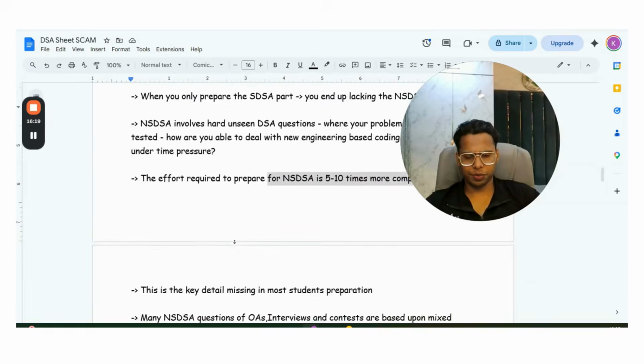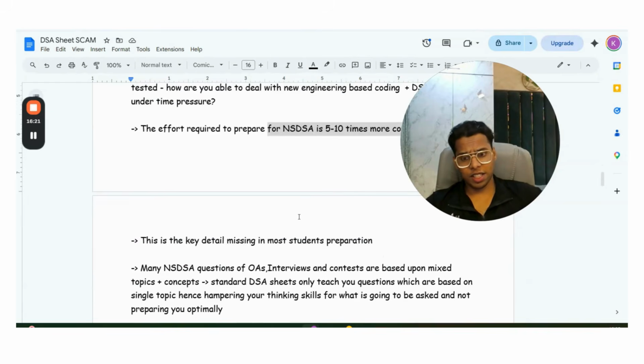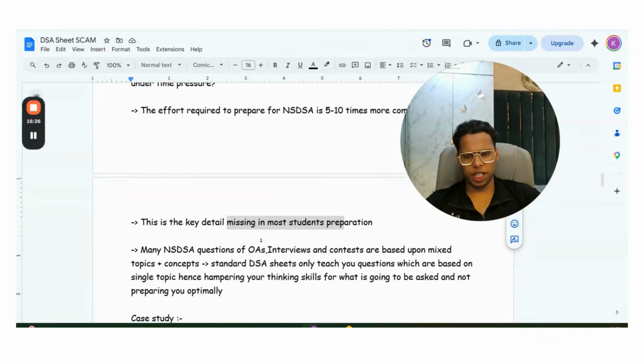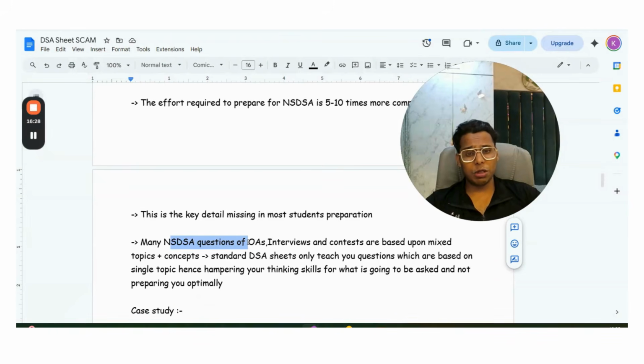So now let's start the main thing. This is the key detail missing in most students' preparation. Many NSDSA questions of OAs, interviews, and contests are based upon mixed concepts. Standard DSA sheets only teach you questions which are based on a single topic, hence hampering your thinking skills for what is going to be asked.